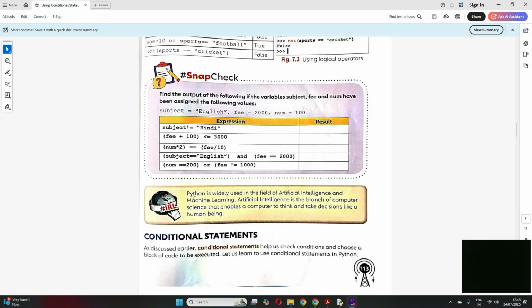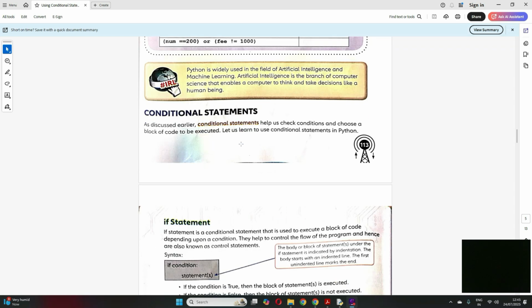Now let's quickly understand this. Python is widely used in the field of artificial intelligence and machine learning. And do you know what artificial intelligence is? AI is a branch of computer science that enables a computer to think and take decisions like a human being. AI is very popular nowadays. It makes computers similar to human beings, so they can think and take decisions on their own. Okay, now we'll move on to conditional statements.